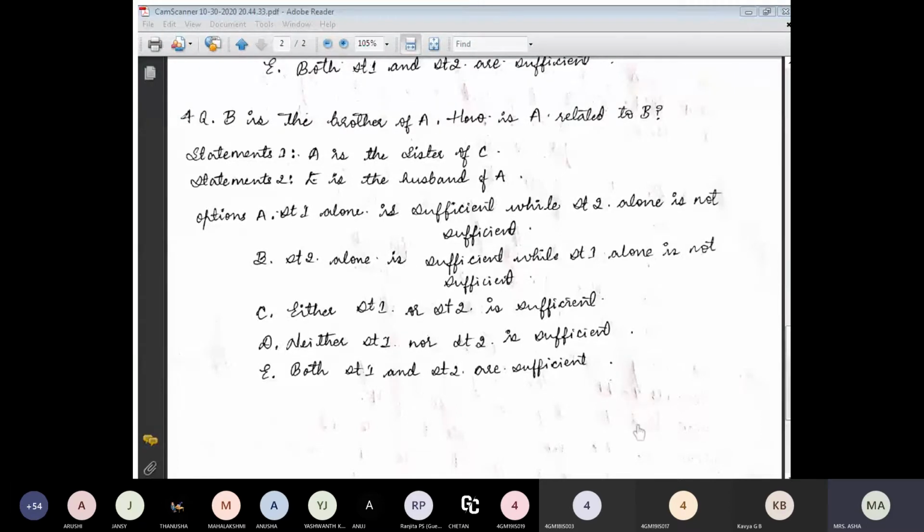Is Divya third ISE? Yes, ma'am. Please, can you repeat the explanation of this problem, the fourth problem? Yeah, ma'am, sure.